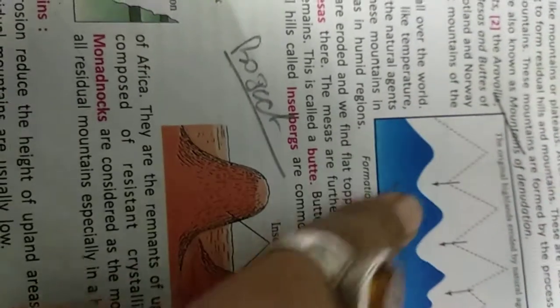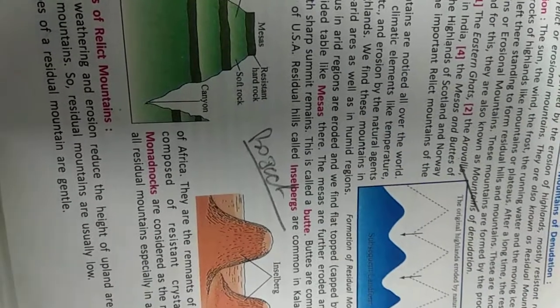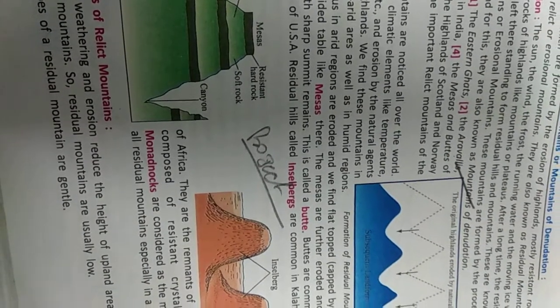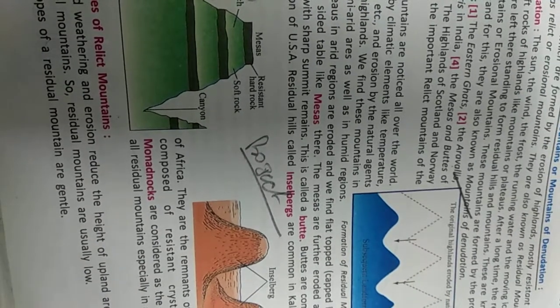Steep-sided, table-like mesas are formed. Their tops are flat, like this. See, these have turned into these forms, and they have different names in different places, but Inselberg and Mesa are the names that have been given to these mountains.